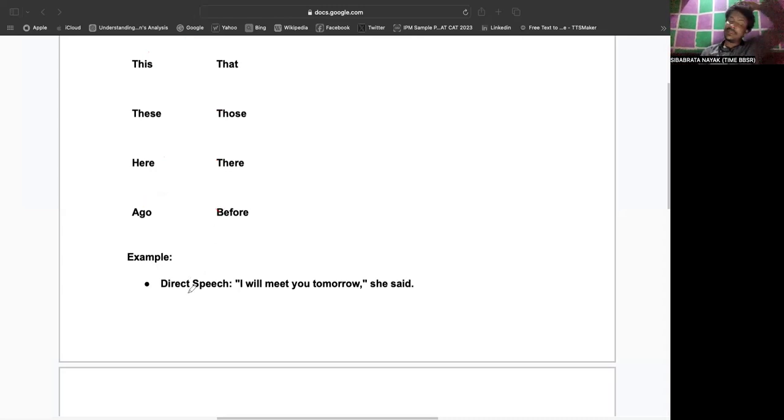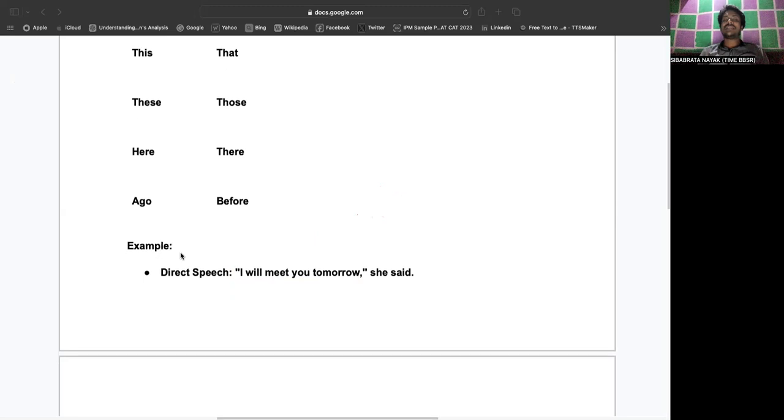Let's look at some examples. In direct speech, it is stated, "She said, I will meet you tomorrow," right? In that case, the reporting verb "she said" is in the simple past tense. It is not a general truth or universal truth, so it will change into "She said that she would meet me the next day."